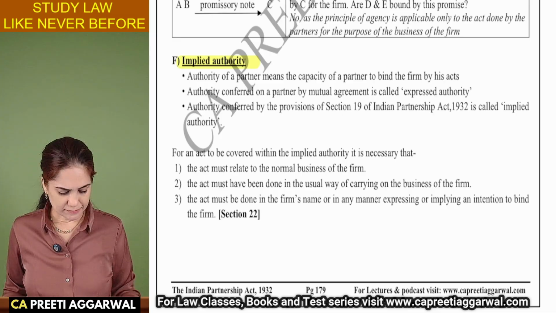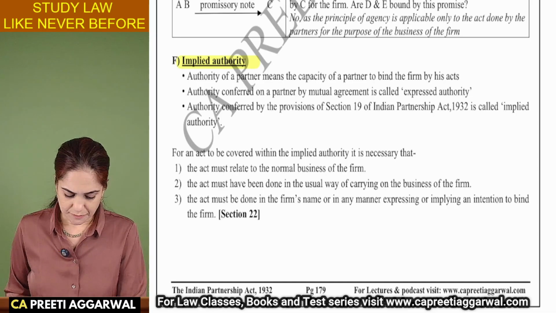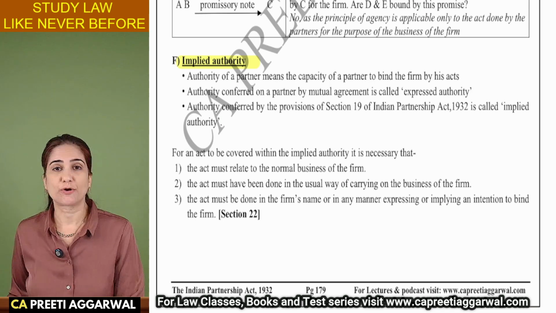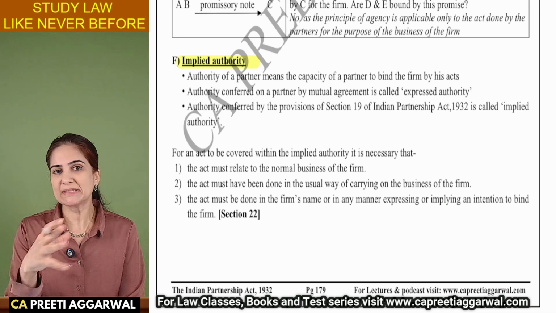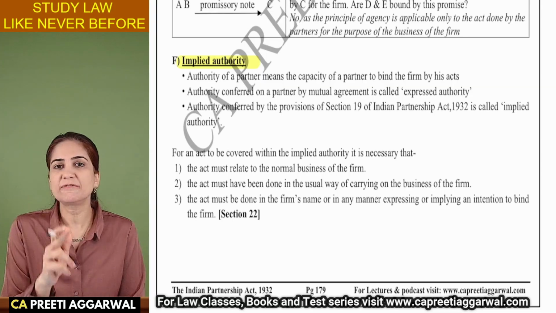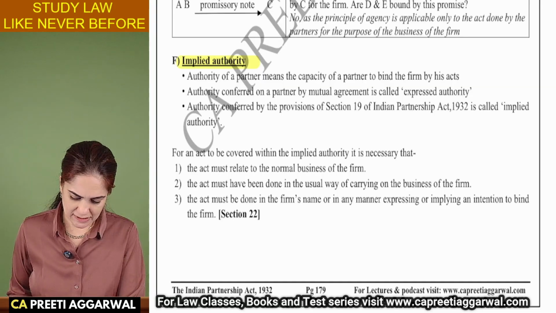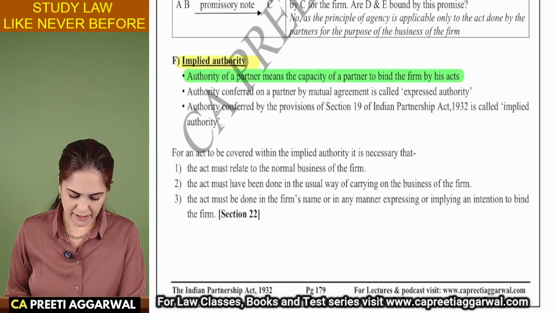Implied authority. Now, what is the meaning of authority? Authority means capacity of a partner to bind the firm by his acts. Okay, so it is the capacity of a partner to bind the firm by his acts.